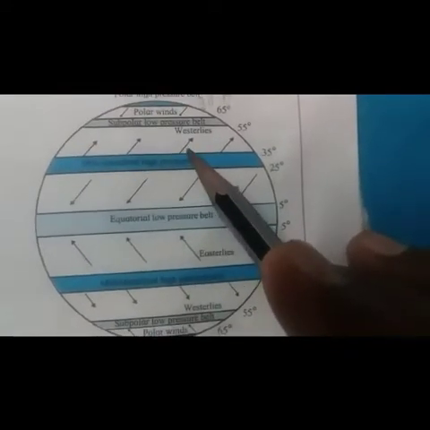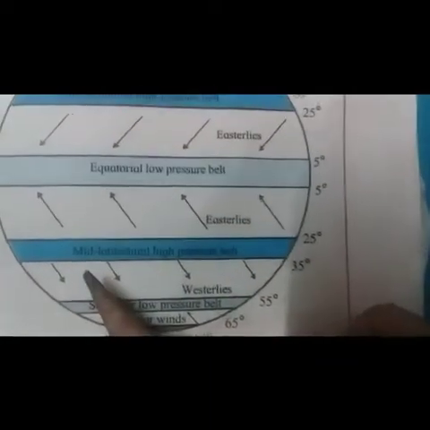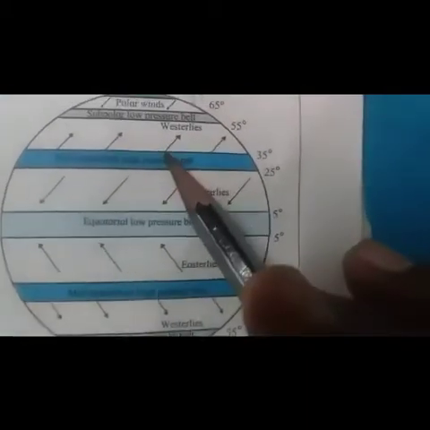And the winds that blow in the temperate zone are associated with the mid-latitudinal high pressure belt in both the hemispheres.